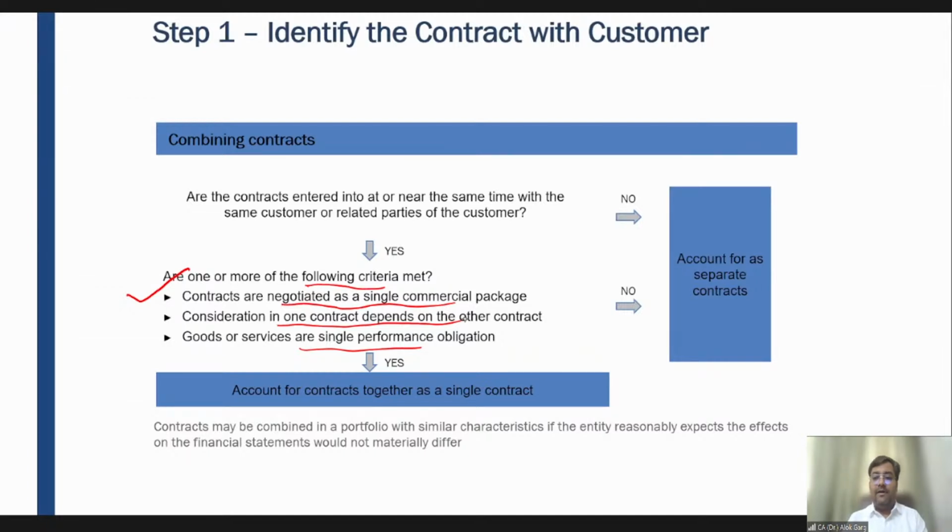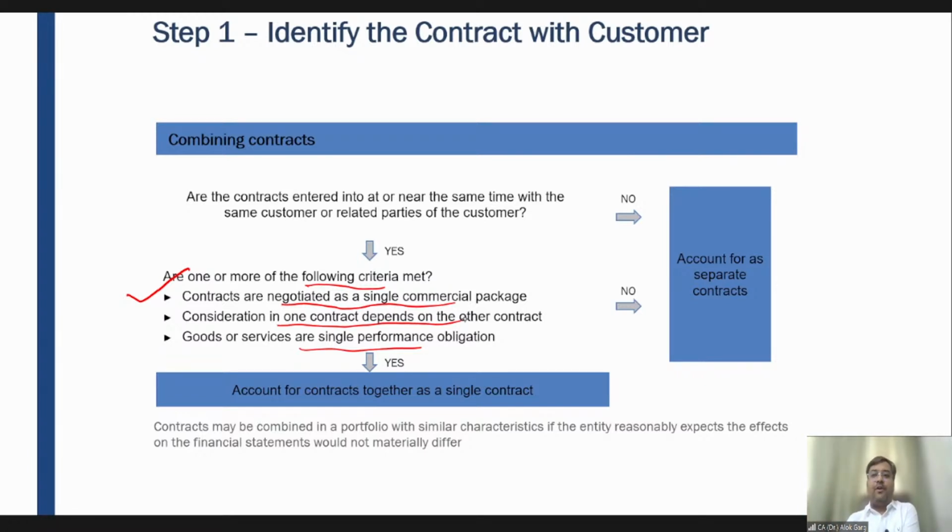Do you remember the concept of risk and reward? The revenue has to be recognized and the risk and reward has to be transferred. So friends, in Ind AS 115, the criteria is much beyond the risk and reward, and it says that you have to recognize the revenue when the control has been transferred to the customer.